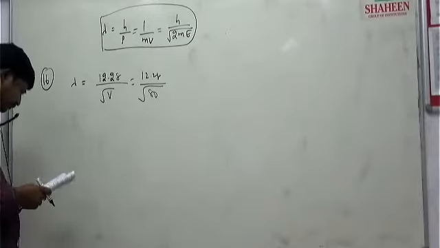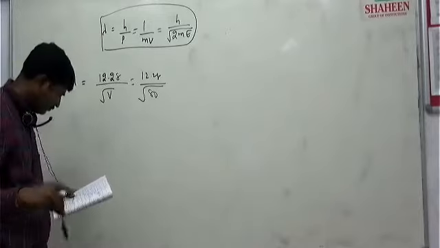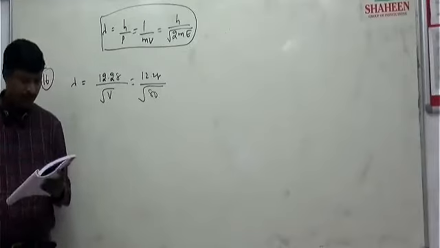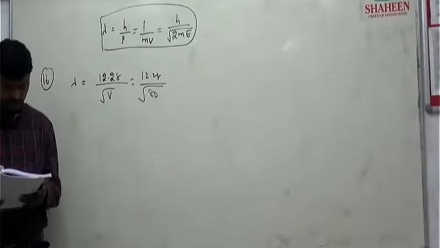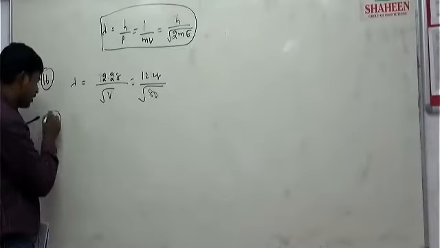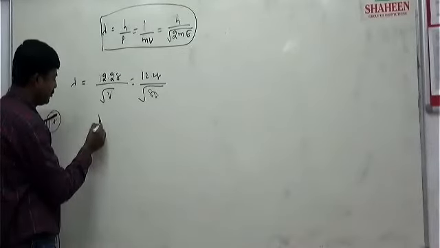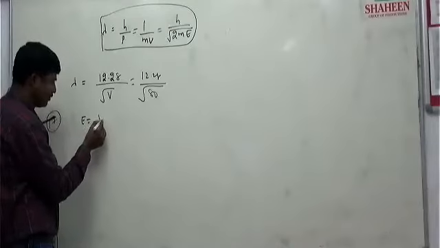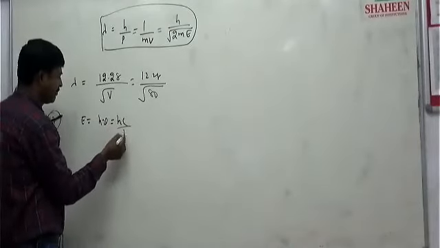The wavelength of a photon: E is equal to h nu, or hc by lambda.